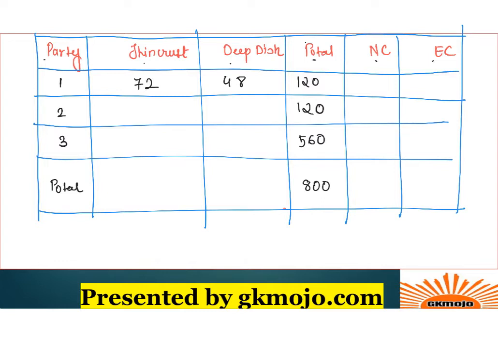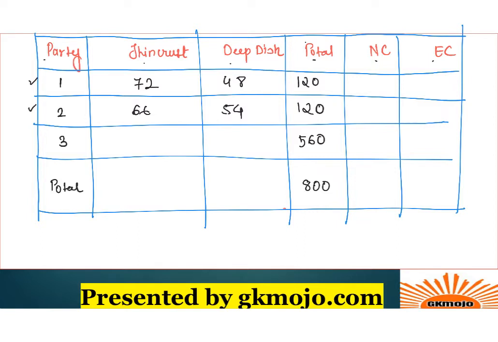Now 0.55 or 55% were thin crust in party 2, right? 55% of 120 will be 66, right? So if this is 66, 120 minus 66, that is 54 pizzas will be deep dish in party 2. Alright, so very easily we have covered party 1 and party 2. And don't worry about the calculation, these are easy numbers.